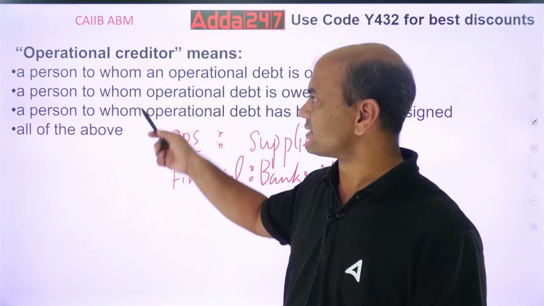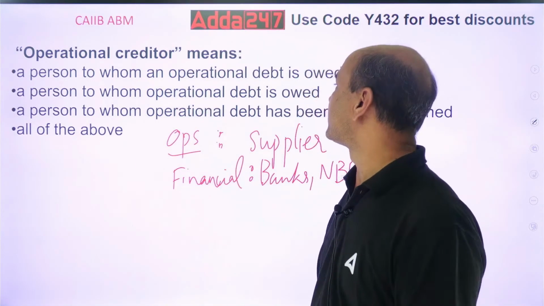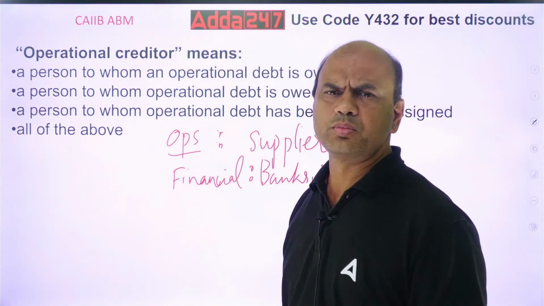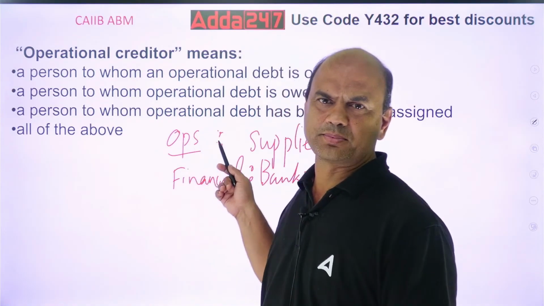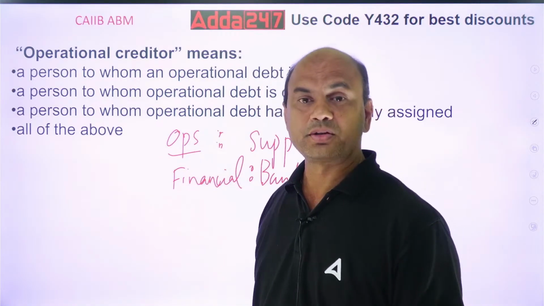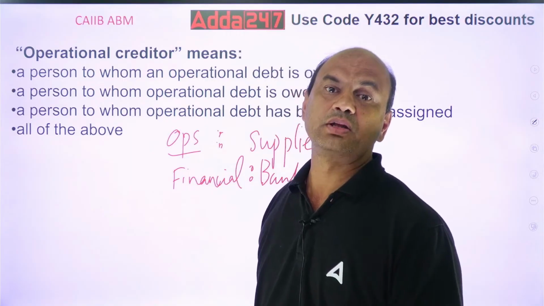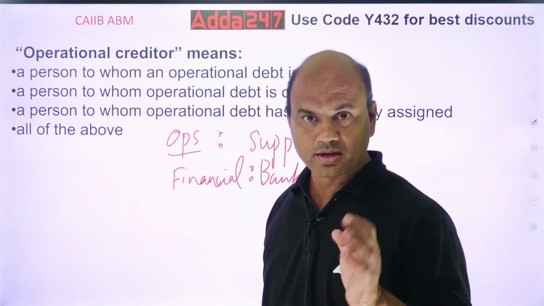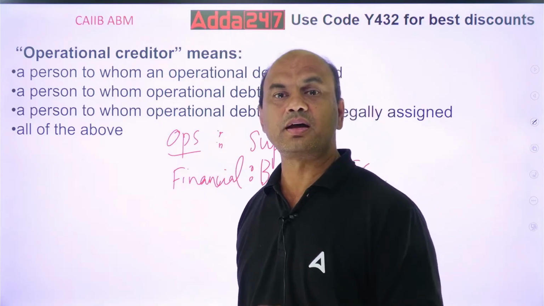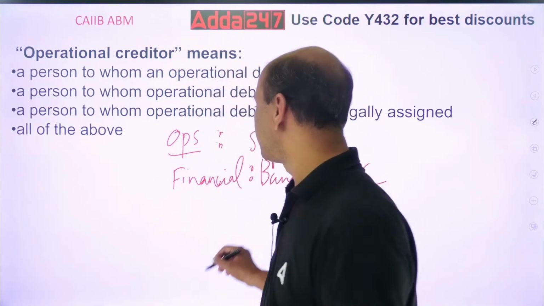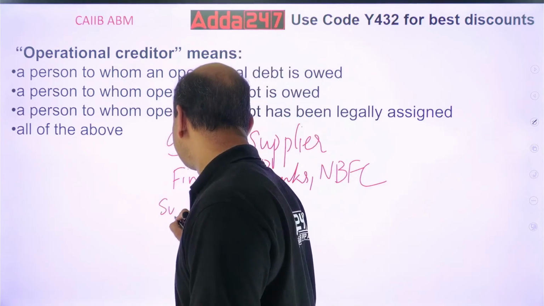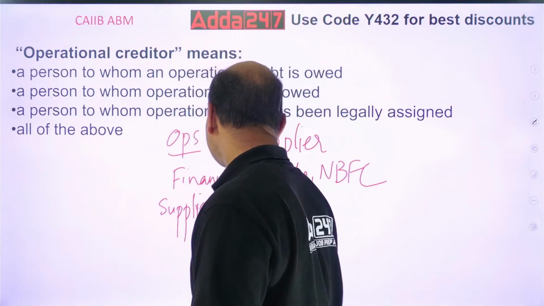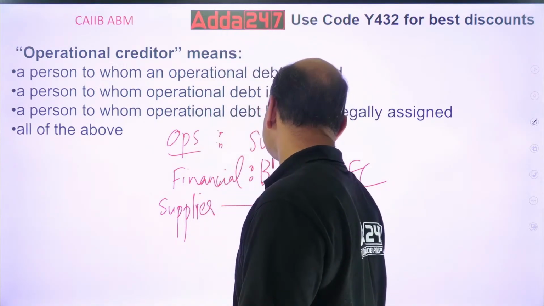So what is the answer? A person to whom operational debt is owed. Okay, debt is owed. Whom do I owe a debt to? My supplier. Yes, I owe, because he is supplying me with the goods on udhari, credit. Understand what I was talking of. There is one supplier who is giving me goods. This is the simple logic of your operational creditor.